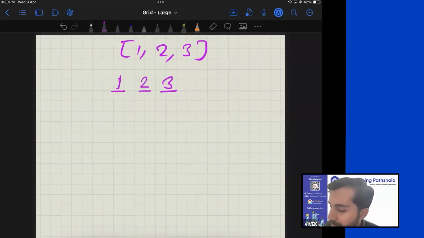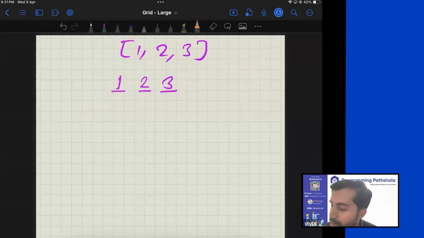And I can think and say that, hey, at this position, I can either have a 1, or I can bring 2, or I can bring 3. So basically, there are three possibilities, three different choices coming out from here. Now, how do you bring an element over here? Let's say if you want to bring 3, how do you bring it? Swap. The simple idea is swap. So you can swap this element with that element, and that way this 3 will end up coming over here.